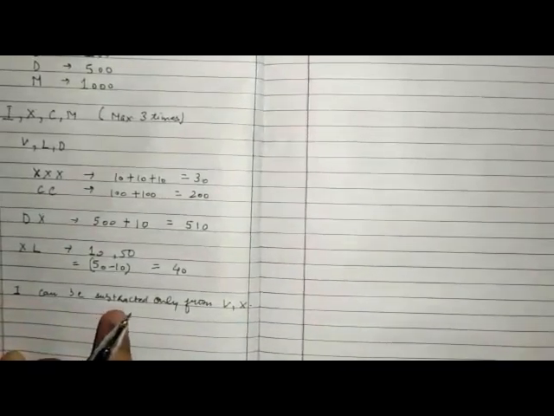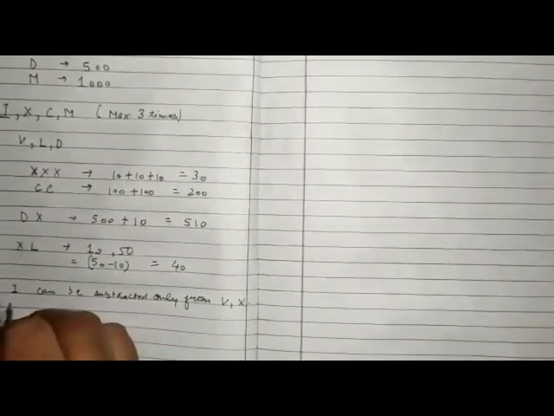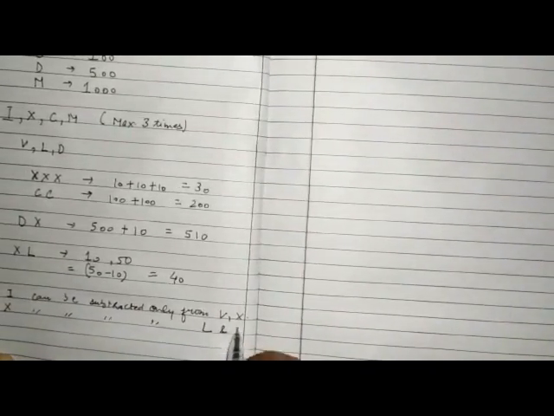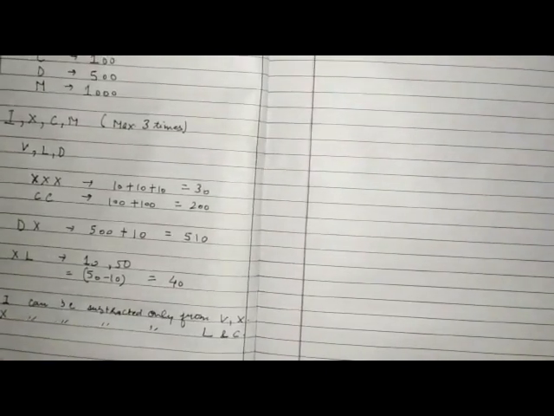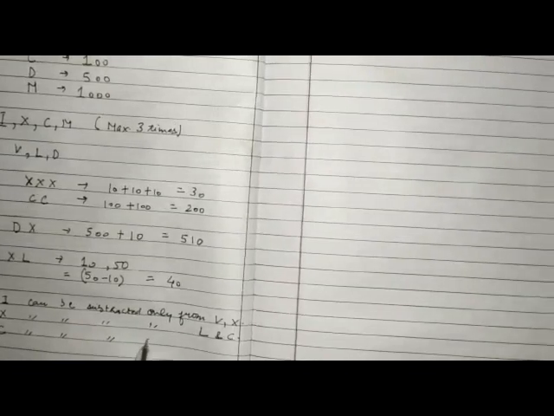I can be subtracted only from V and X. Similarly, your X can be subtracted from only L and C. Fine. In the same way, your C can be subtracted only from D and M. Clear one? I hope till here it is clear to all.